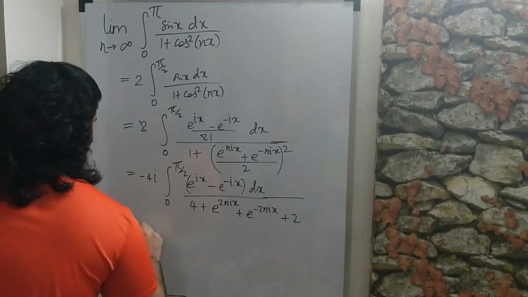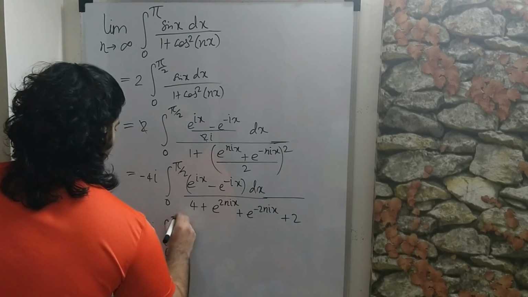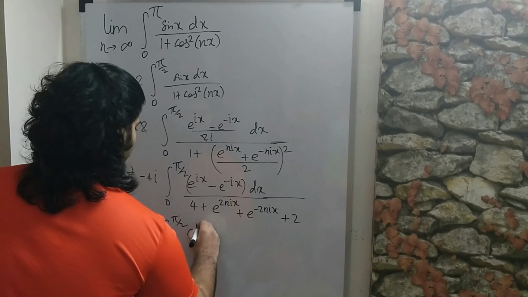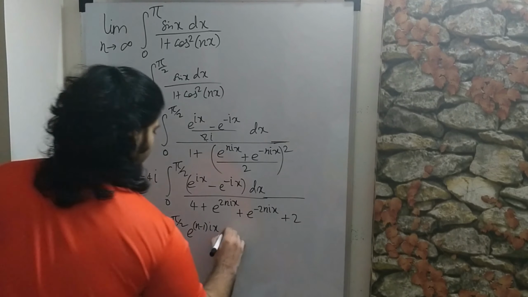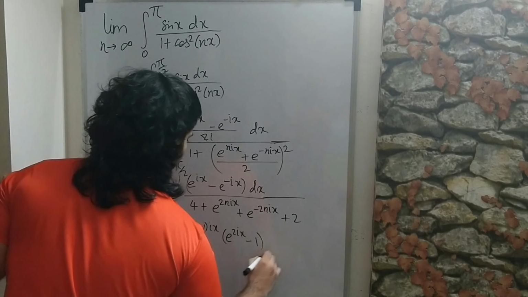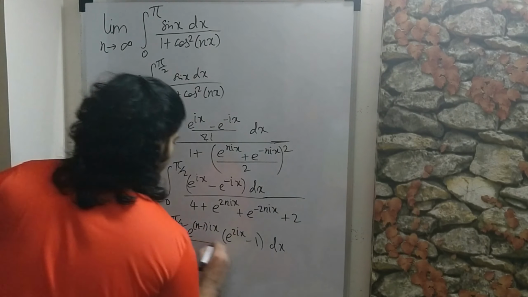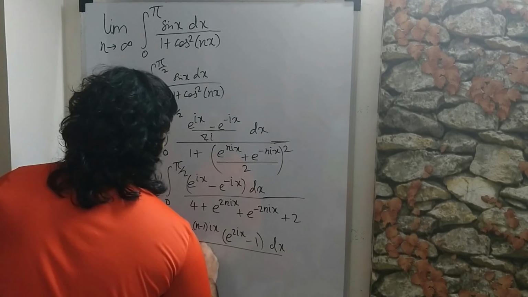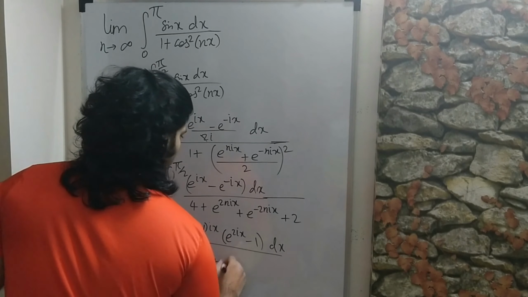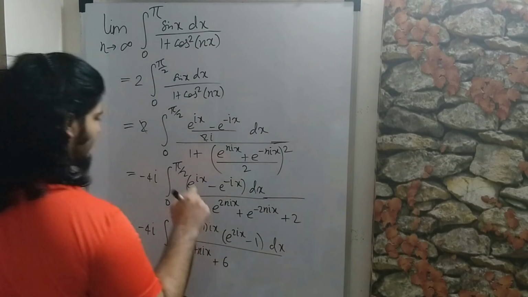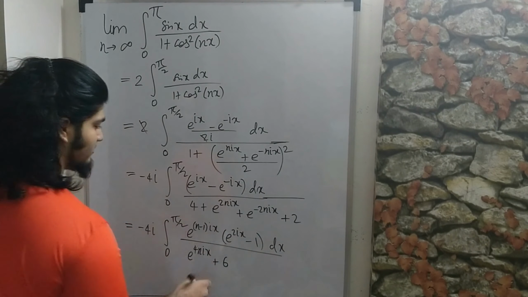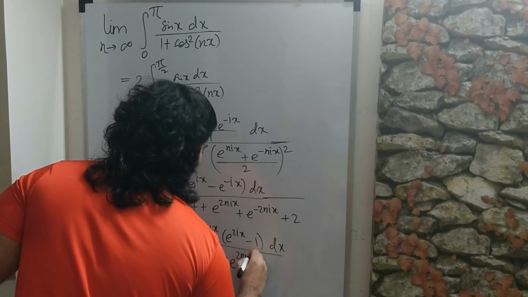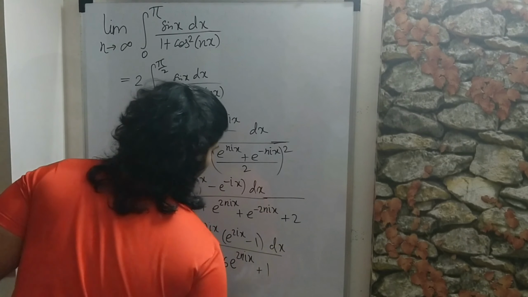So we'll get minus 4i, integral from 0 to pi over 2, and then we'll get e to the (n minus 1)ix times (e to the 2ix minus 1) dx. You can check if this is exactly what you get, and then you'll get e to the 4nix plus, so this will combine with this to give 6, and then since we are multiplying top and bottom by e to the 2nix, we'll get e to the 2nix over here, and then plus this will become 1.